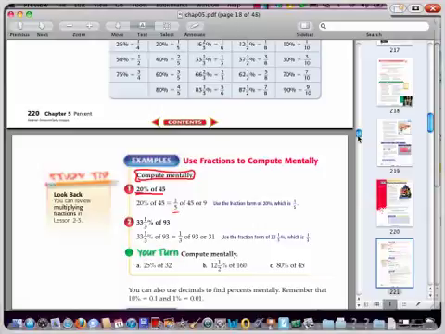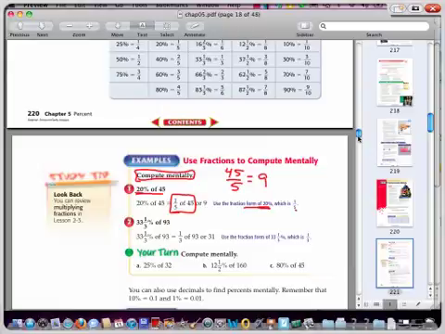Well, 20% is a fifth. And now if we think of a fifth of 45, we should be able to think of 45 over 5. And we should be able to do that mathematically in our head and get 9. So we can know that the fractional form of 20% is a fifth. We should be able to calculate that out.